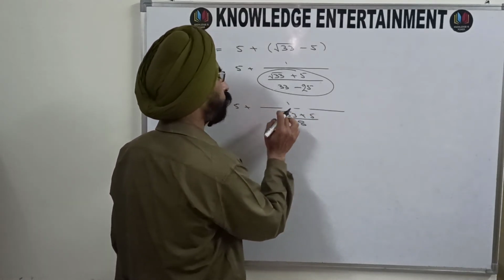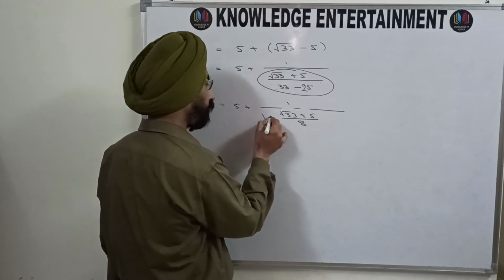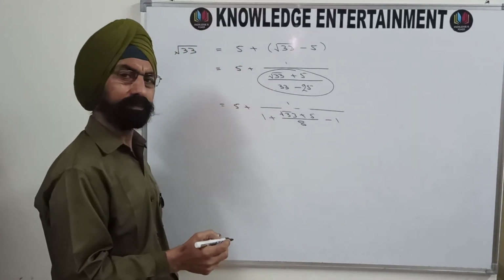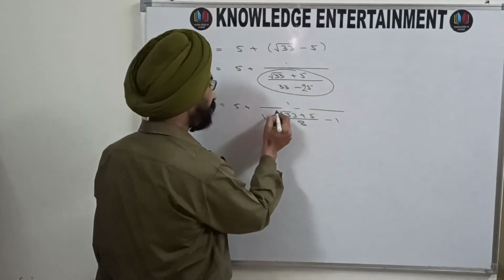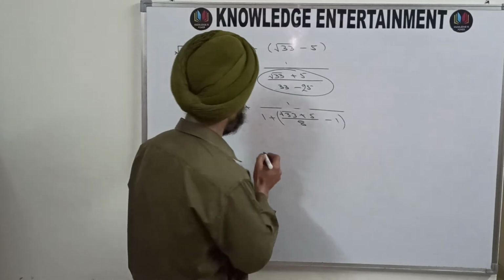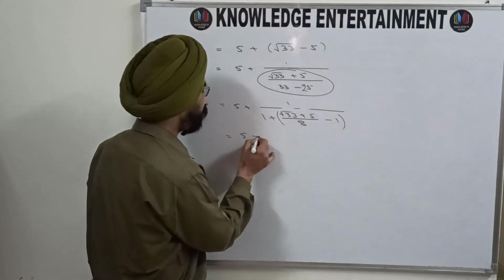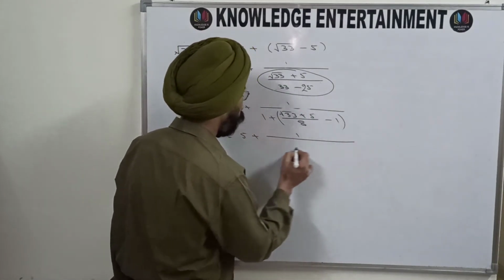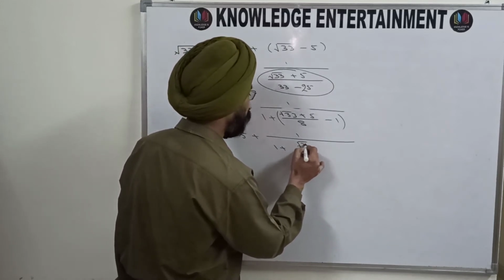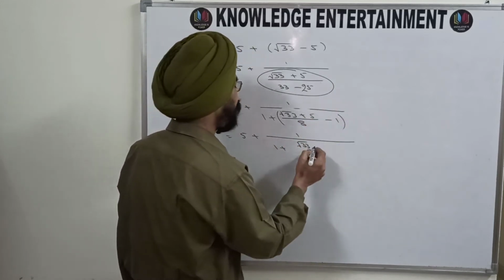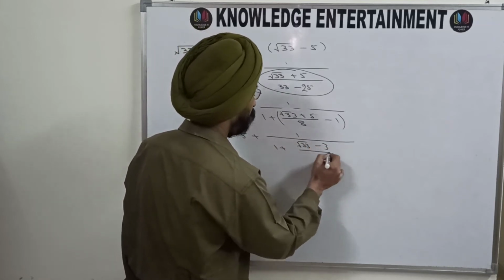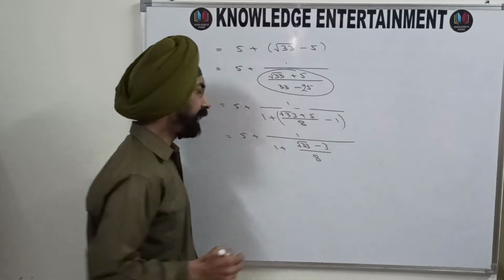Its integral part is 1, so write 1 plus and minus 1. And simplify this portion. So what you are going to get is 5 plus 1 upon 1 plus root 33 plus 5 minus 8, which means minus 3, over 8.